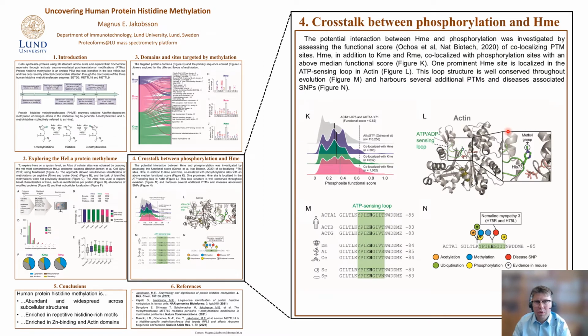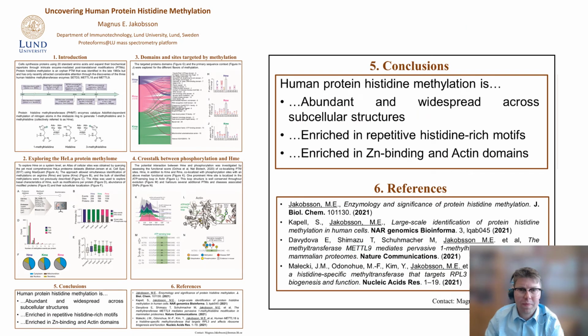Finally, we explored the crosstalk of methylation and phosphorylation, and we found that the methylation events co-localize with phosphorylations that are predicted to be functionally relevant. In particular, one histidine methylation site localized in an ATP sensing loop in actin that is well conserved in evolution and is also extensively post-translationally modified, giving the opportunity for interplay between PTMs.